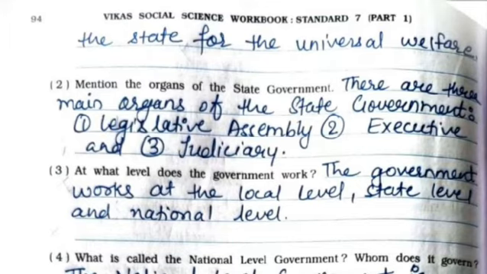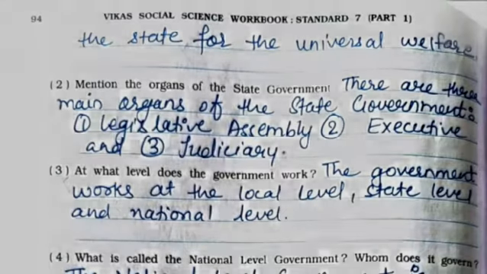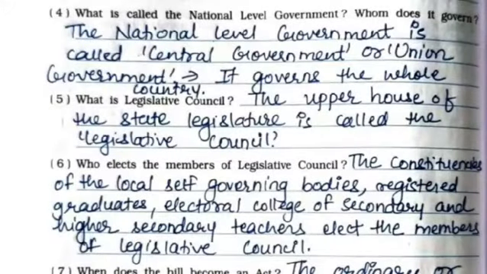Second, mention the organs of the state government. There are 3 main organs of the state government. First one, legislative assembly. Second, executive. And third, judiciary. Third question, at what level does the government work? The government works at the local level, state level and national level. Fourth, what is called the national level government? Whom does it govern? The national level government is called central government or union government. It governs the whole country.